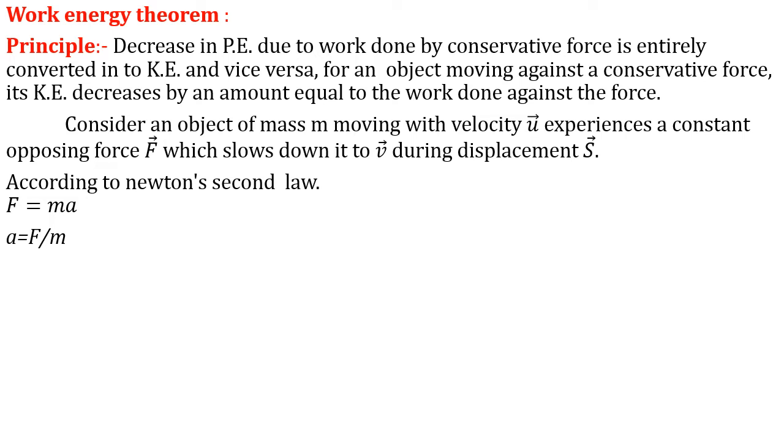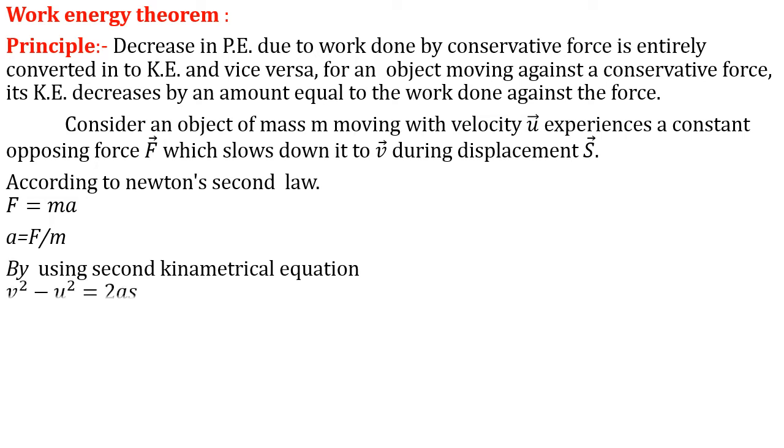We can write acceleration of the object is nothing but force per unit mass. If it is force per unit mass, then with the help of the second kinematical equation, we can write the relationship between initial velocity, final velocity, acceleration and displacement as v square minus u square is equal to 2as, where v is final velocity, u is initial velocity, acceleration is a and displacement is s.